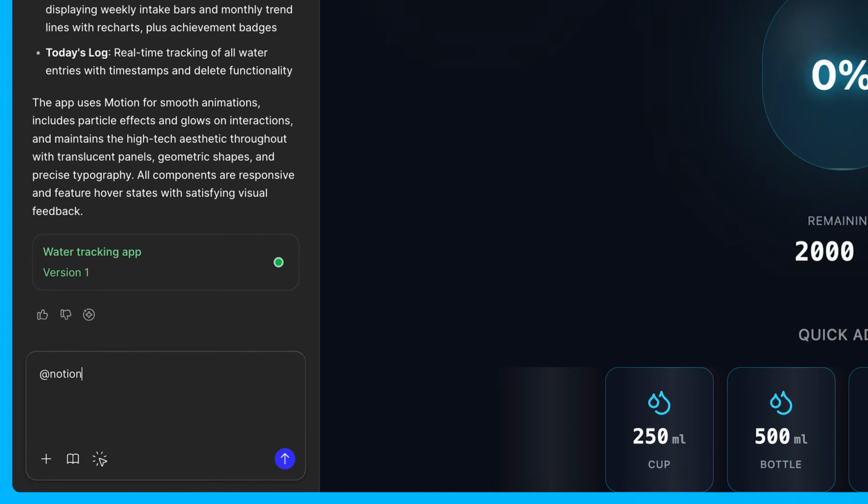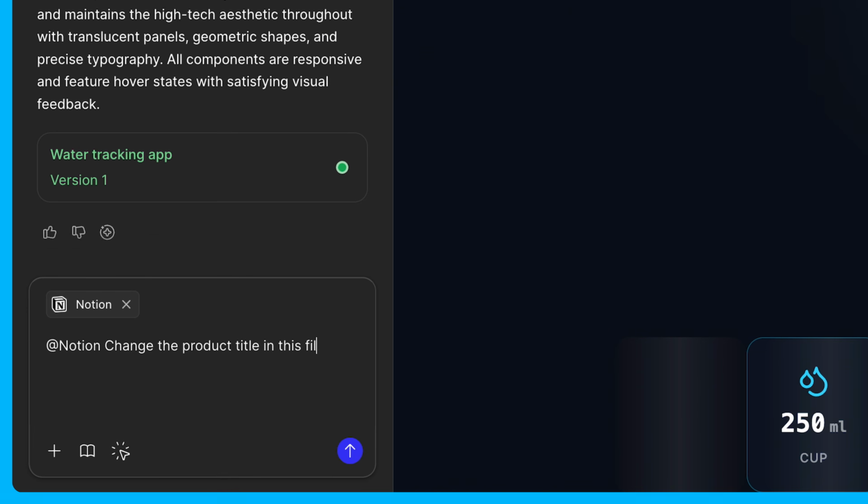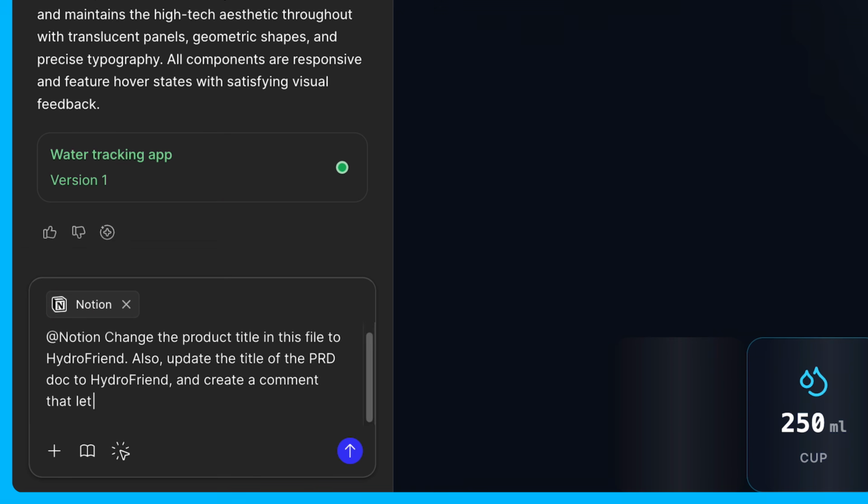The Notion connector will remain available in my file, so I can keep bringing in project details or push updates back to my PRD to quickly capture new requirements or any ideas that come up while I test my prototype.